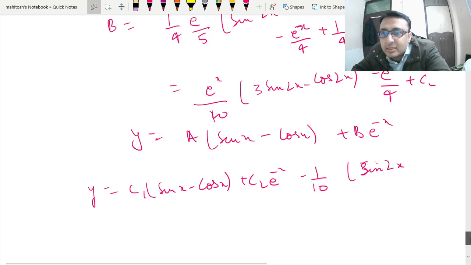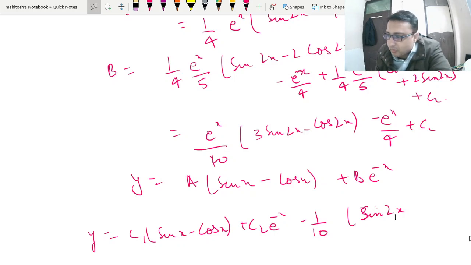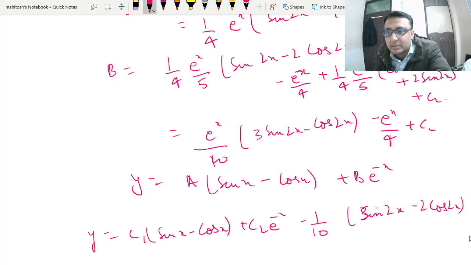Now we have to collect this term properly. So we can check over here those terms, sine and cos. So what we can see here, this is sine 2x minus 2 cos x. Okay. So if we do this part for b itself, this is nothing but 3 sine 2x upon this.